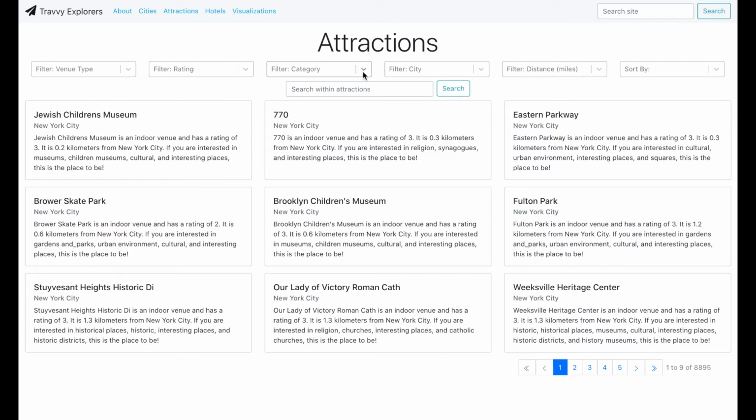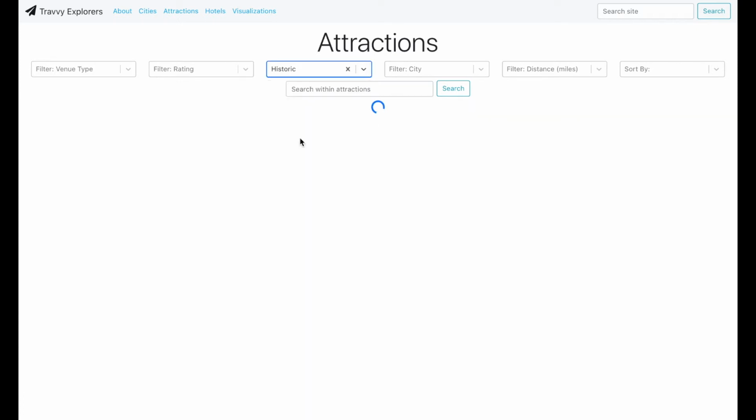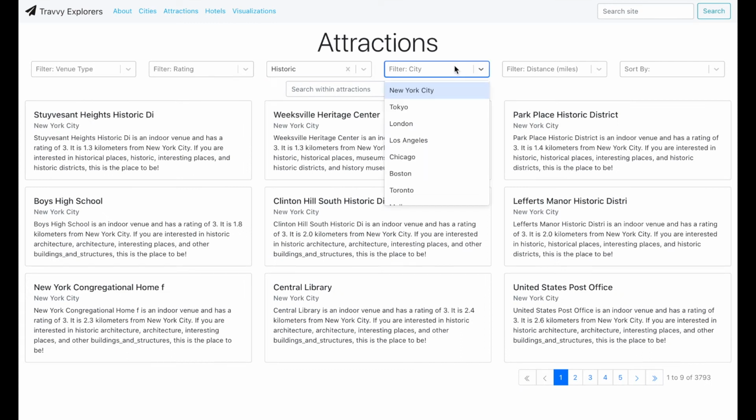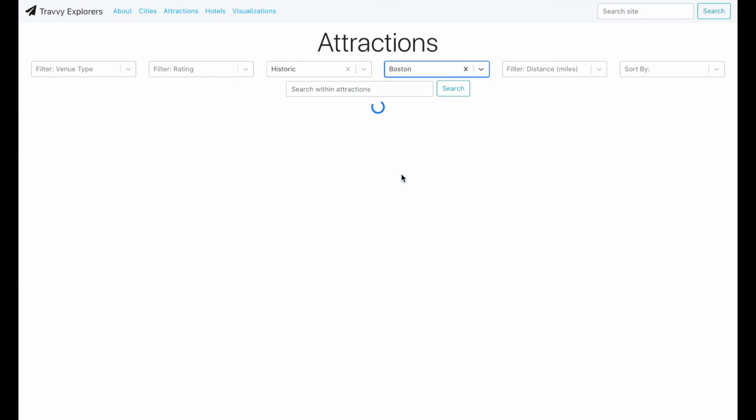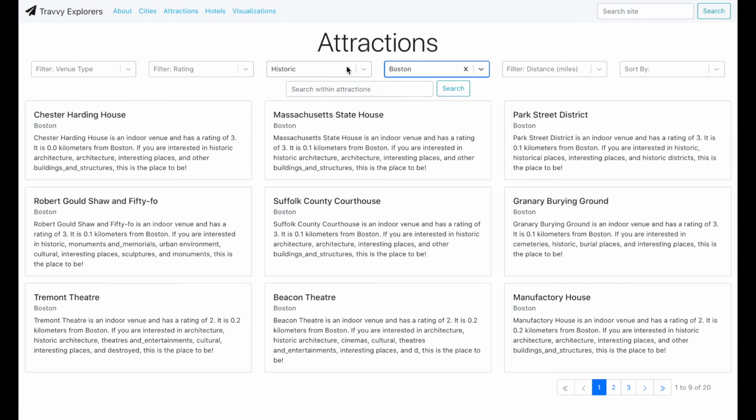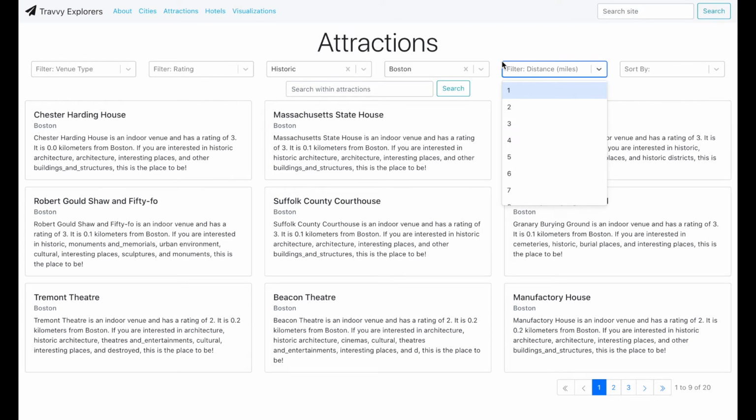So let's say I want to see all the historic attractions. And let's say I'm going to Boston, so those are the attractions I want to see. These are also removable tags, so you can add more or not. A lot of these filters, you can also type what you want.